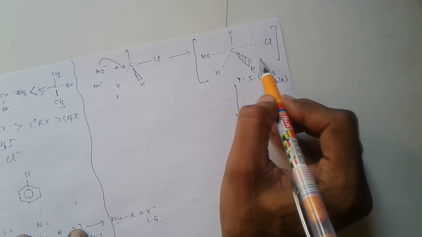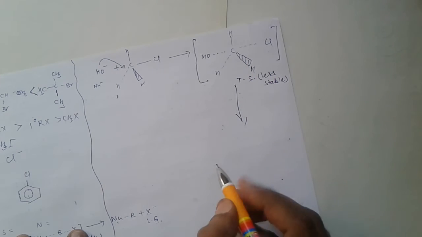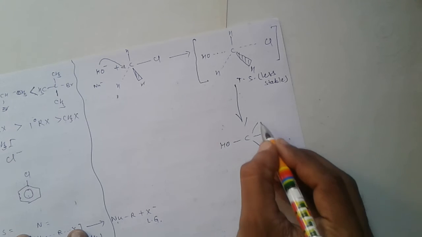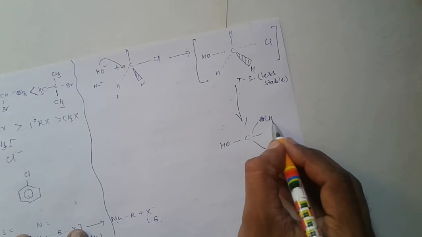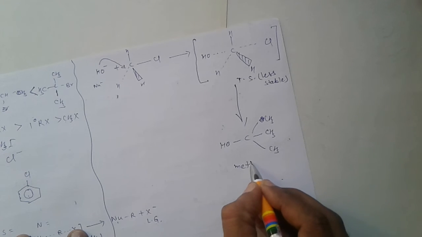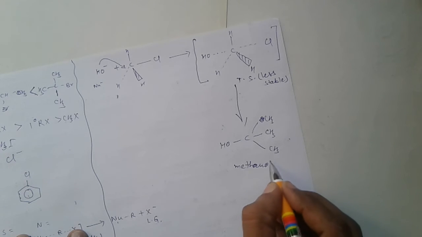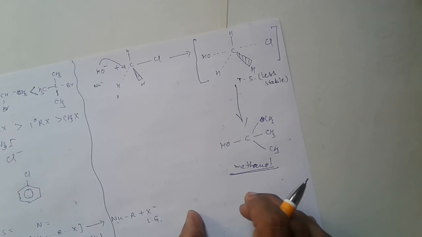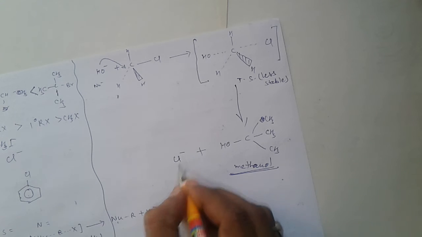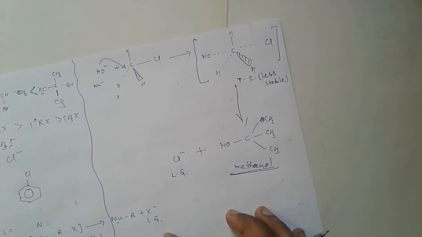After cleavage of the carbon chlorine bond, the product will be formed, that is methanol, and that is the leaving group, chloride ion.